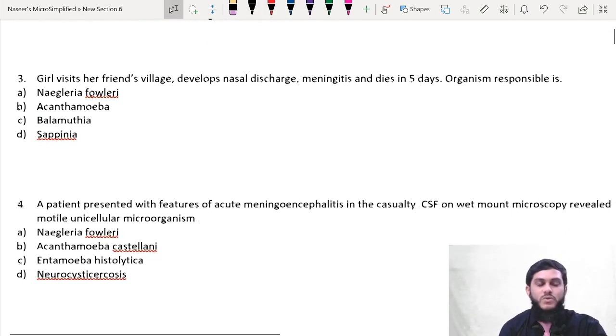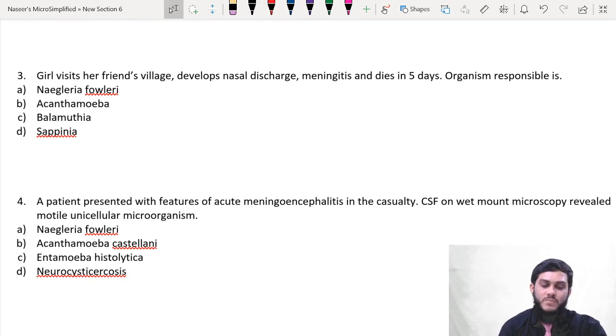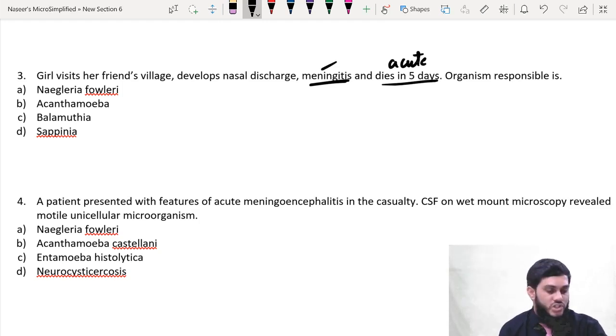So moving on to the next question. A girl visited her friend's village, develops nasal discharge and meningitis. So here the clinical feature is meningitis. And the next important point they are mentioning is dies in 5 days. Dies in 5 days means it is an acute condition, and there is a meningitis condition. Options are Naegleria, Acanthamoeba, Balamuthia and Sappinia.